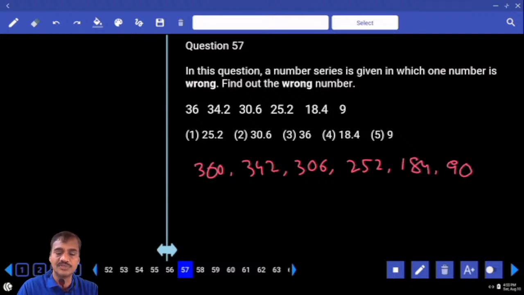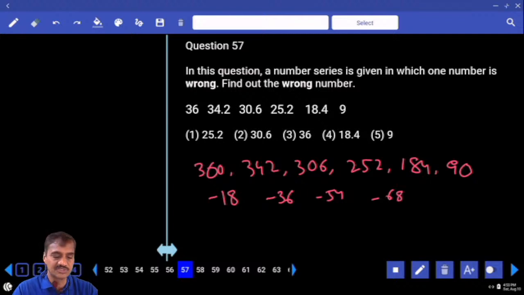Then in this one, 360 and 342 difference is 18, minus 18. 342 and 306 difference ఇక్కడ ఎంత చెప్పండి, minus 36, అవునా కదా, 18 and 36 అంటే multiples of 18. నెక్స్ట్ వన్ ఇక్కడ ఎంత ఉంది చెప్పండి, minus 54, 18, 36, 54, నెక్స్ట్ ఎంత రావాలి, minus 68, next one must be minus 72 and 90 రావాలి. Clear? 18 into 1, 72, sorry, 72 and 90.